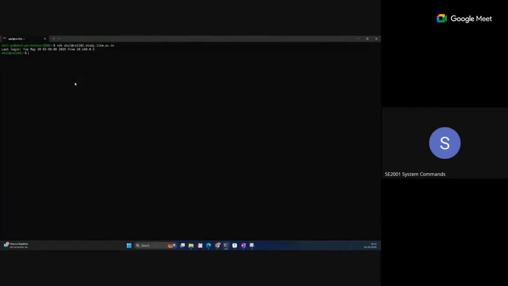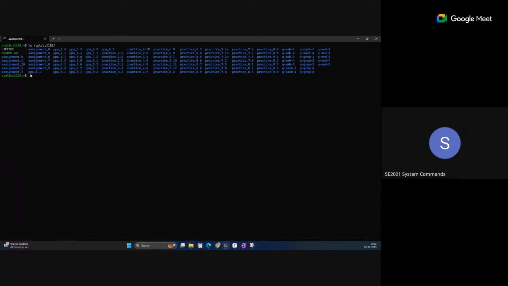So as you can see, I have entered into this student email VM. So what is the process to check the problems? As I mentioned, slash opt slash cs1102 and slash, here you can see all the questions which are available on your VM.